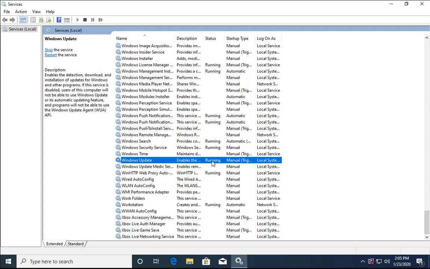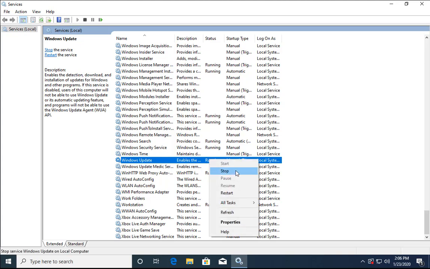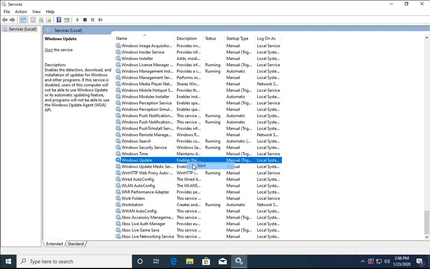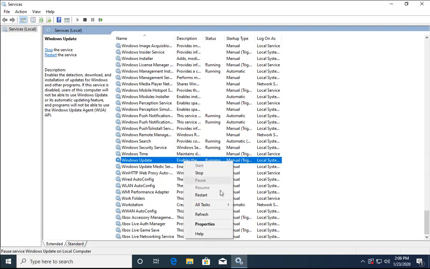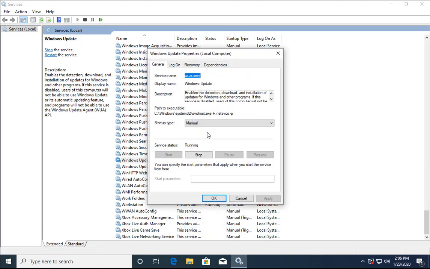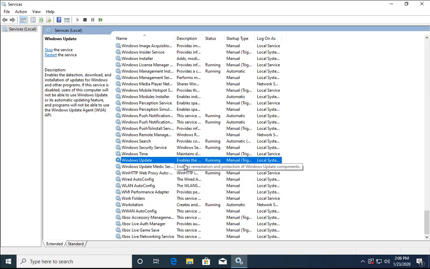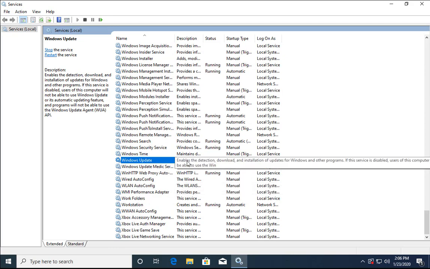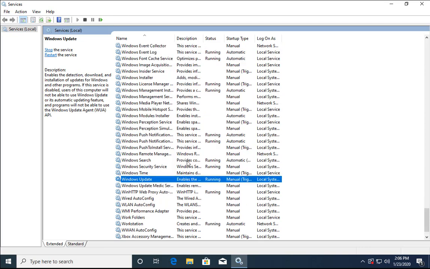Now it is in the running state. If your service is started and still you are facing the issue, you have to just right click on it and then stop it and then again start it. Or you can right click on it, go to properties, and then stop and then start it. In this way you can check if restarting Windows Update Service is resolving your issue or not.